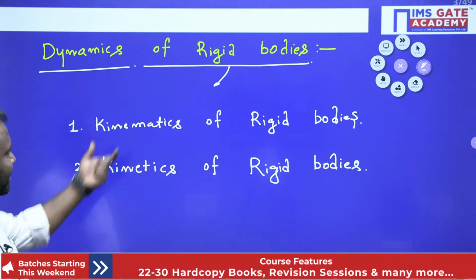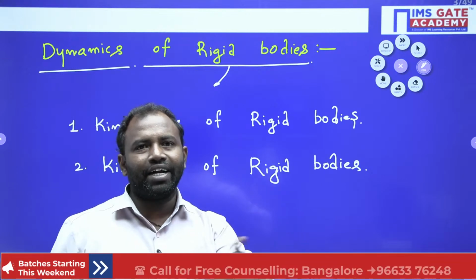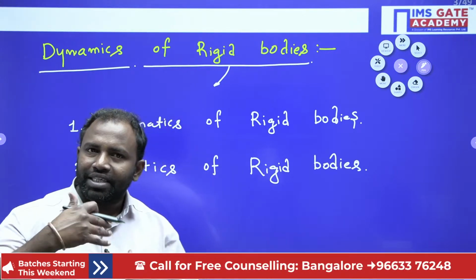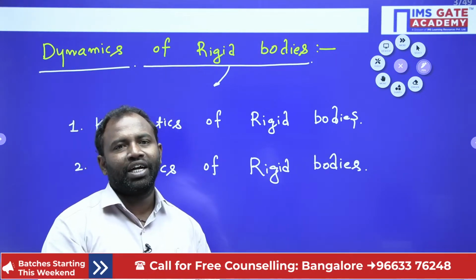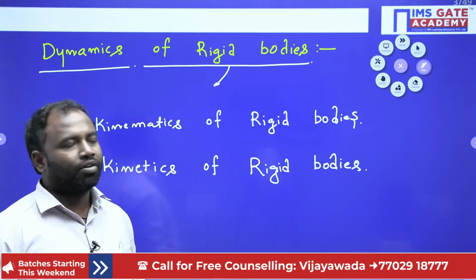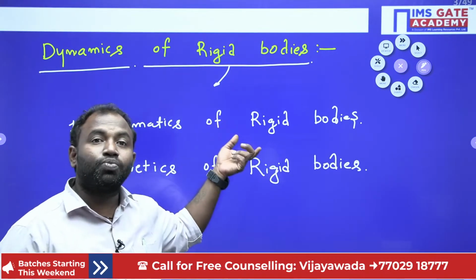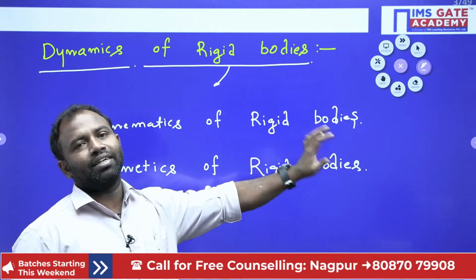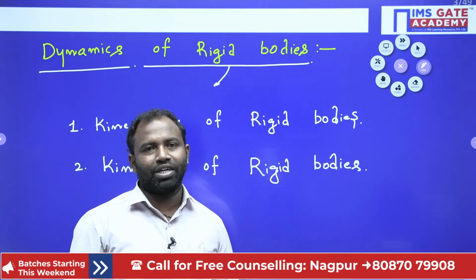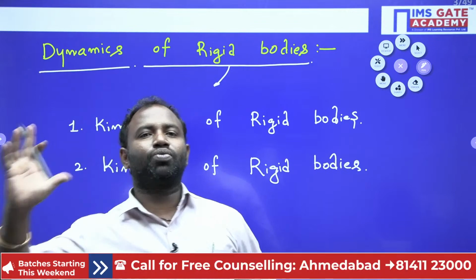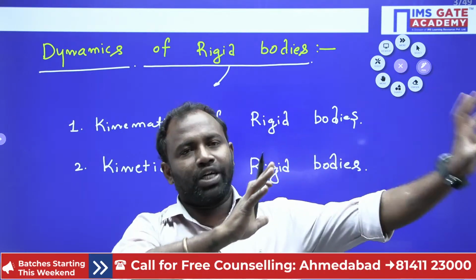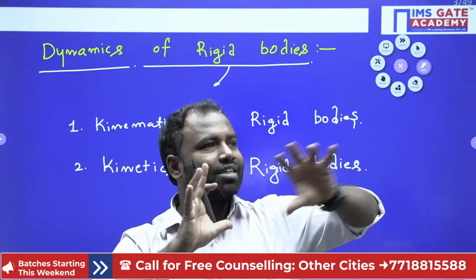Now, what is kinematics and kinetics? This I have already differentiated. If you consider the force which caused the motion, then it comes under kinetics. Without considering the force which caused the motion on the body, that comes under kinematics, isn't it guys? Suppose you push one body and it is in motion, the force creates some motion on the body.